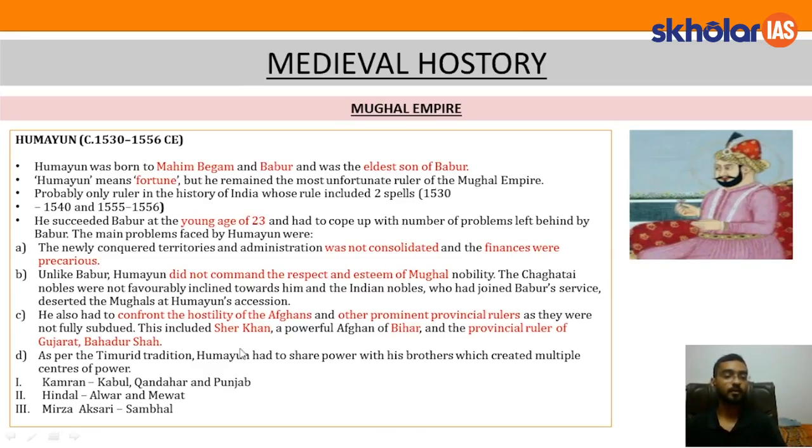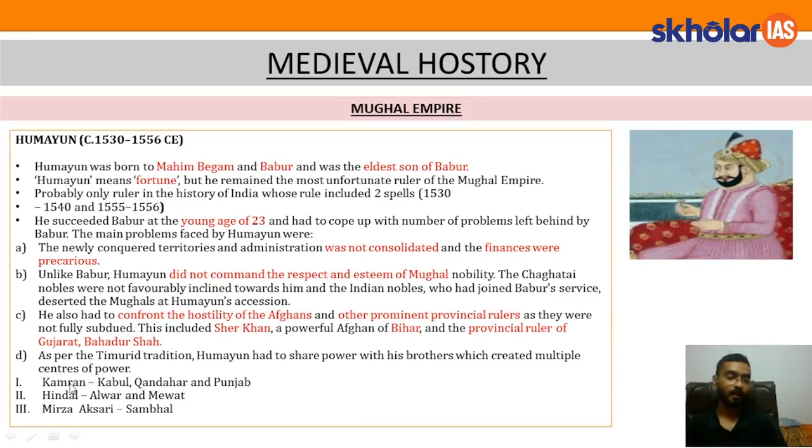These provincial rulers included Sher Khan, a powerful Afghan of Bengal, and the provincial ruler of Gujarat, Bahadur Shah. These were the two prominent threats to Humayun's empire. As per Timurid tradition. Now, why is it mentioned as Timurid tradition and not Mughal tradition? Because Babur was connected to Timur, and that is why the Mughals were known as Timurids. So, as per this Timurid tradition, Humayun had to share power with his brothers, which created multiple centers of power.